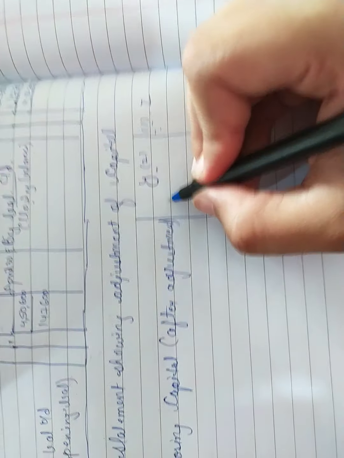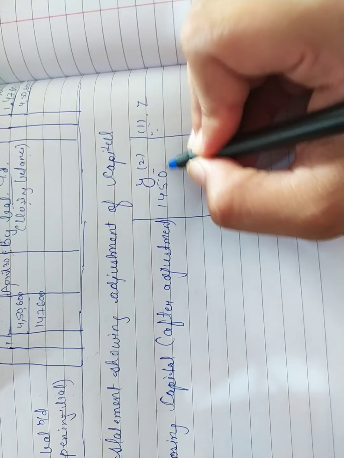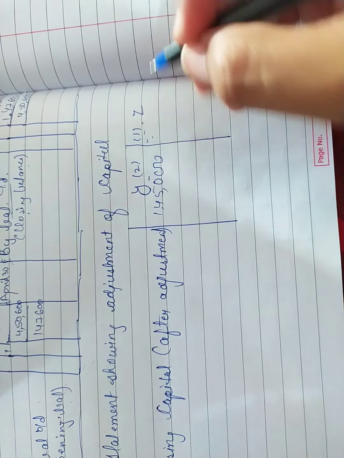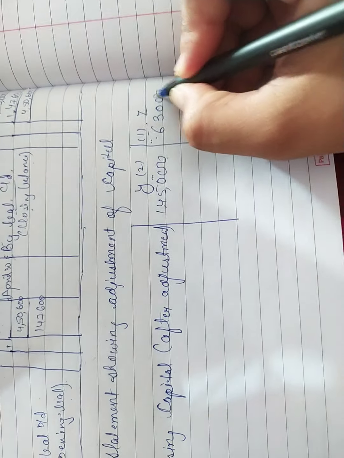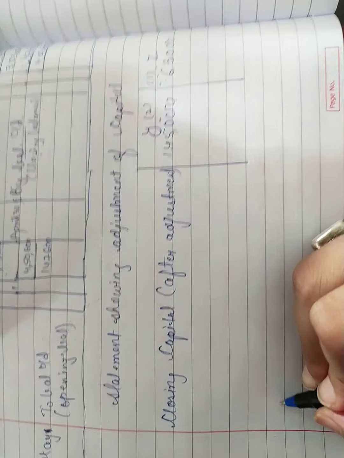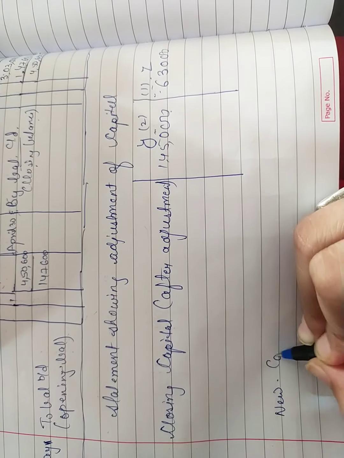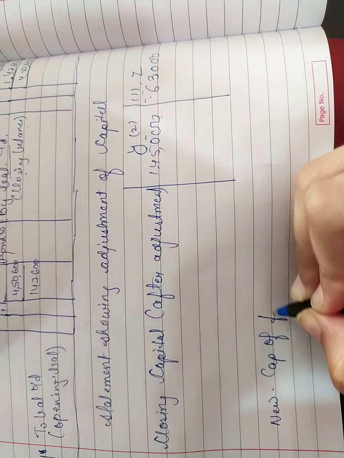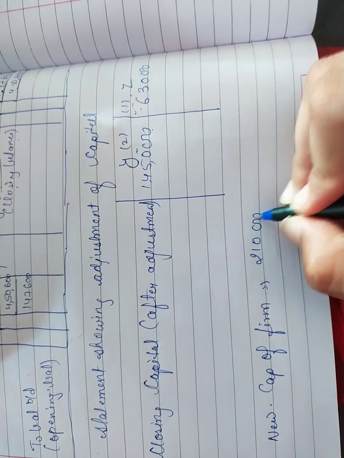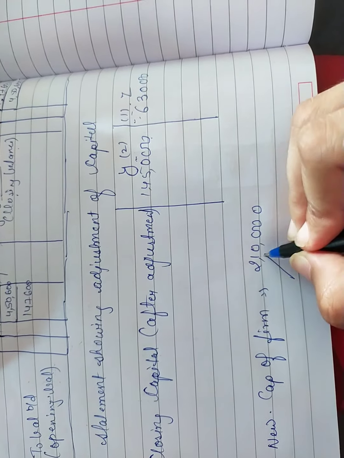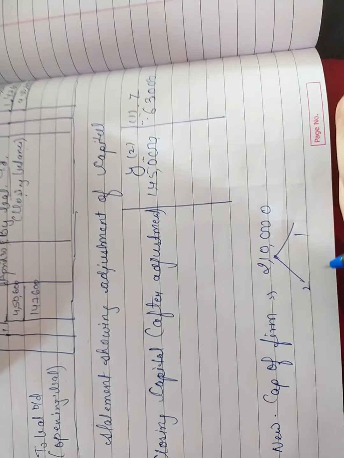The question is providing us the closing capital which is after all the adjustments, 1,45,000 and 63,000. Now the new capital of the firm is rupees 2,10,000, that should be divided in 2:1.